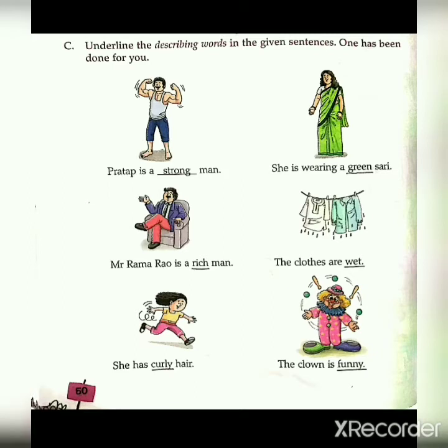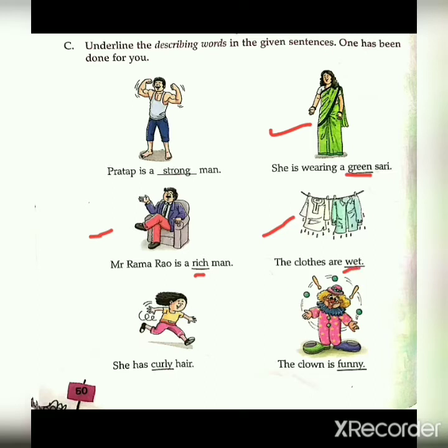Second, she is wearing a green sari. In this sentence, green is the describing word. Third, Mr. Rama Rao is a rich man. Here, the word rich is the describing word. Next, the clothes are wet.